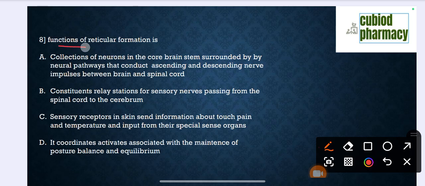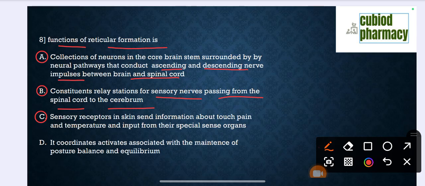Question number 8. The function of the reticular formation is: option A, collections of neurons in the core of the brain stem surrounded by neural pathways that conduct ascending and descending nerve impulses between the brain and spinal cord; option B, constitutes sensory nerves passing from the spinal cord to the cerebrum; option C, sensory receptors in the skin send information about touch, pain and temperature, and input from the special sense organs; option D, it coordinates activities associated with the maintenance of posture, balance and equilibrium.